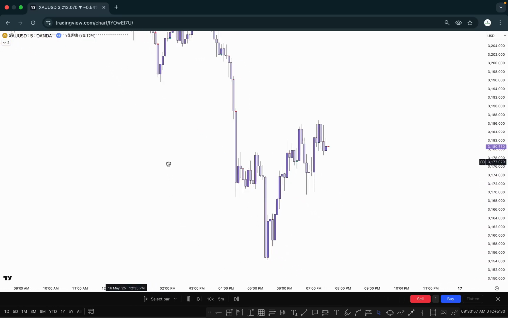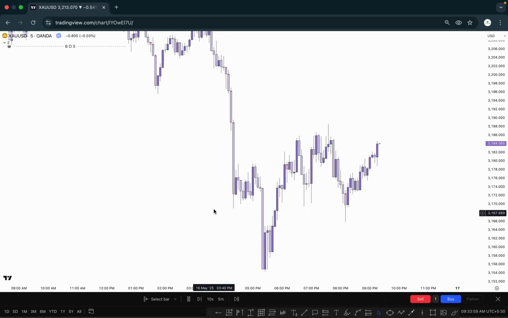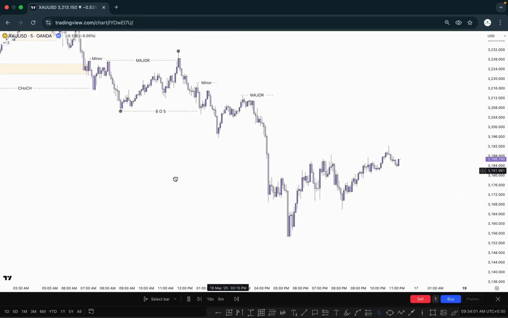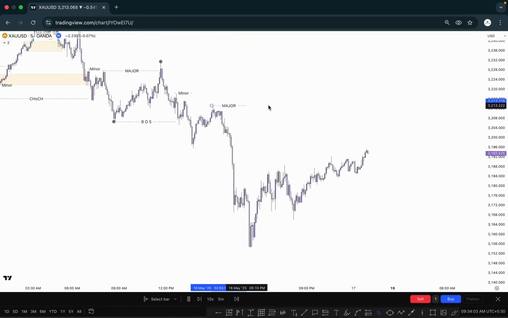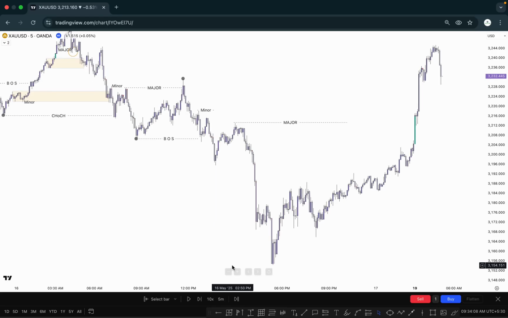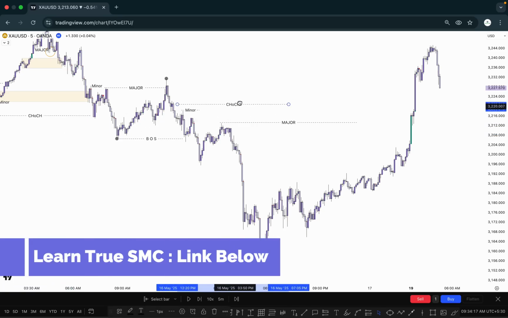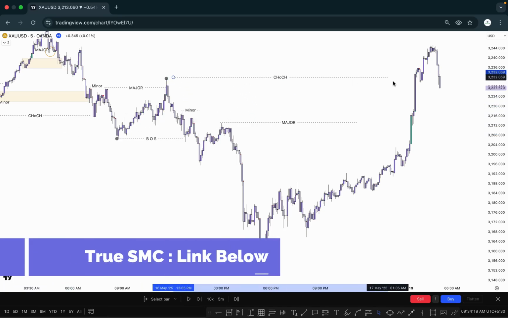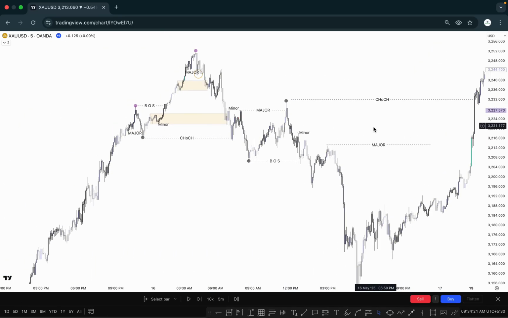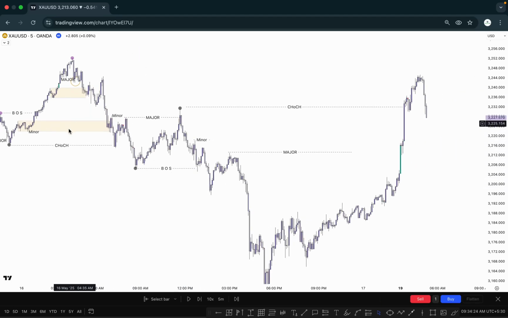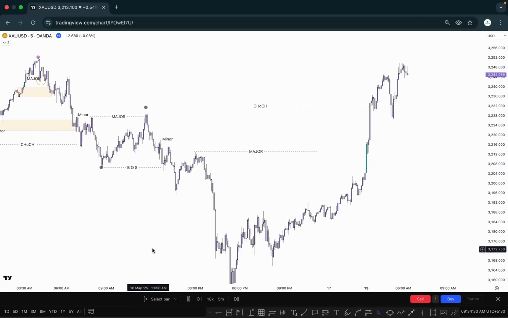Again, market trying to push downside, and this inside move right here, and we need to wait for it to take out the major inducement. Then we can confirm that market taken out the major inducement, and right here we can see market taken out the major inducement, the previous swing low create at this point right here. And again what happened here, market again break the previous swing high at this point, and this is called change of character.